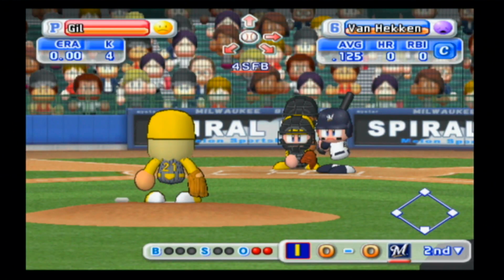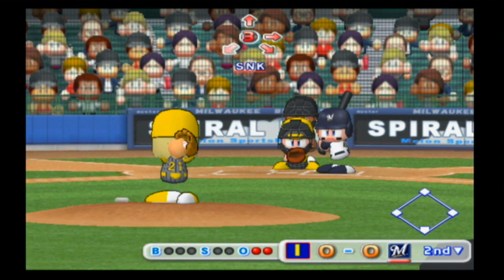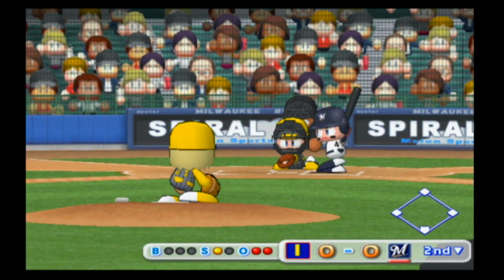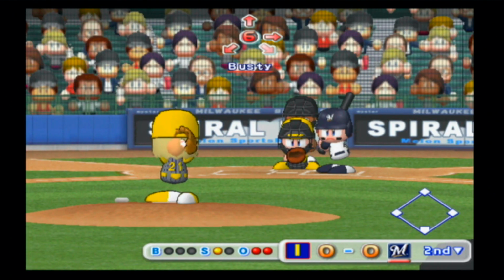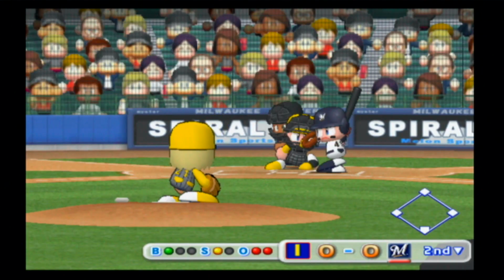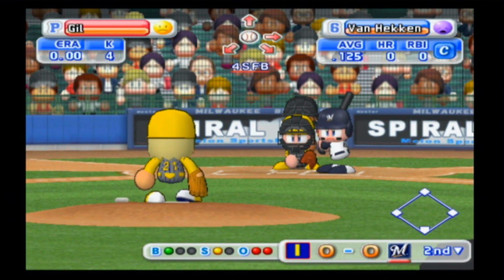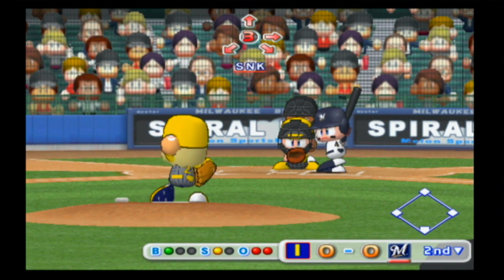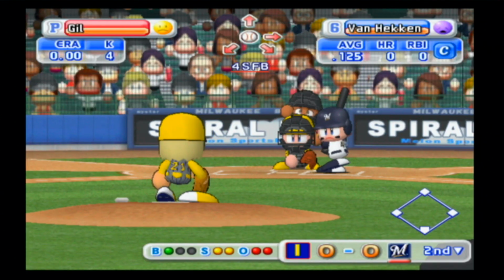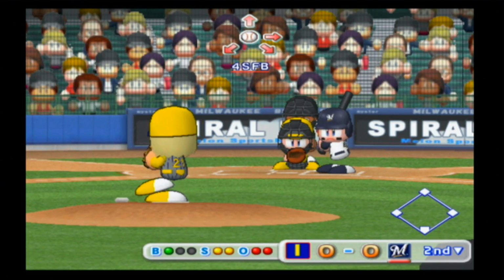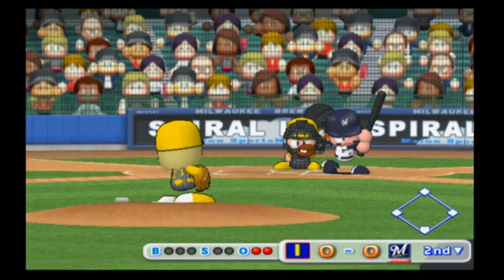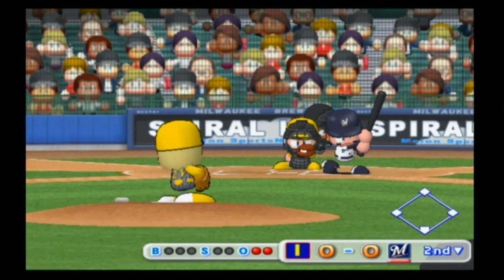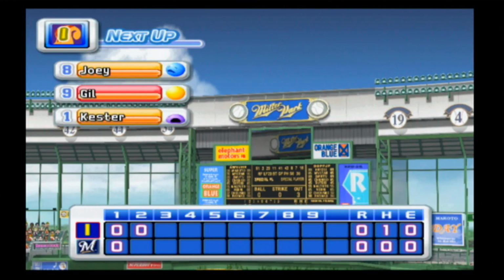Goes down swinging, and here is Van Hecken, who had been batting 8th the last couple of years. Now he's up to the 6th spot. He typically has a terrible average, but hits home runs. He's got a pretty bad average to start this year, but nothing over the fence yet. I don't believe he got a hit against us till the last couple games of the season. He will also strike out, and that'll end the second inning. So we move on to the third.